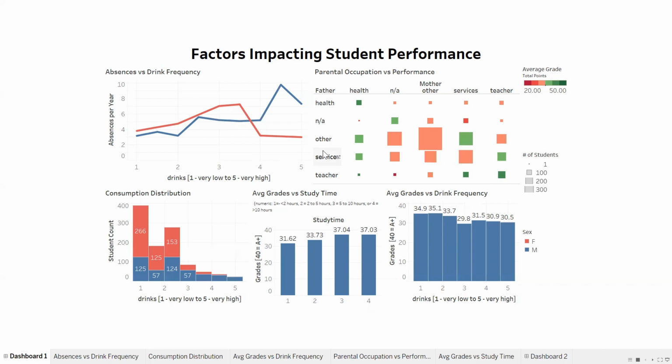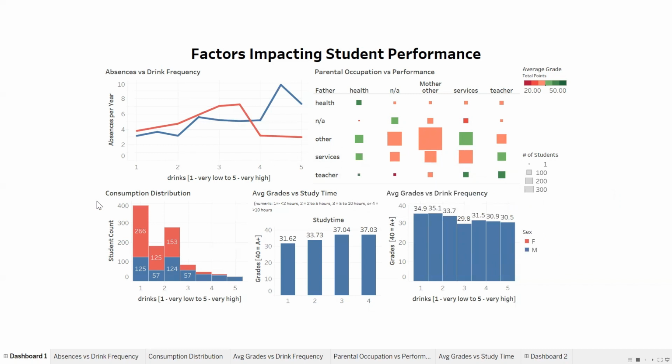My next viz compares parental occupation versus student performance. So the size of the boxes correlates to the amount of students that fall under the category. For instance, the biggest category in the middle is mothers and fathers, both with other jobs than the ones listed. There seems to be a trend with teachers and healthcare professionals having generally better students, and a trend with unemployed parents having worse performing students.